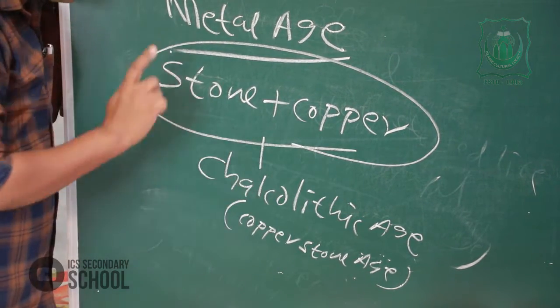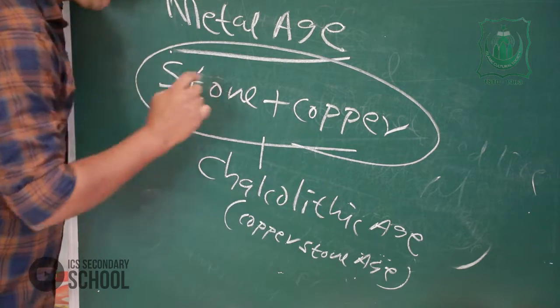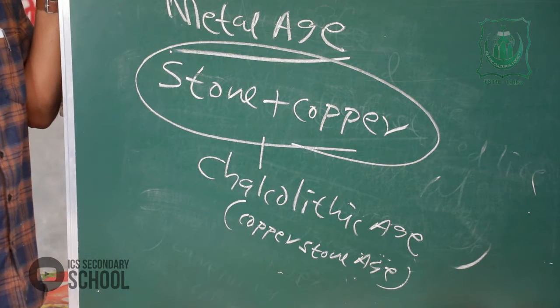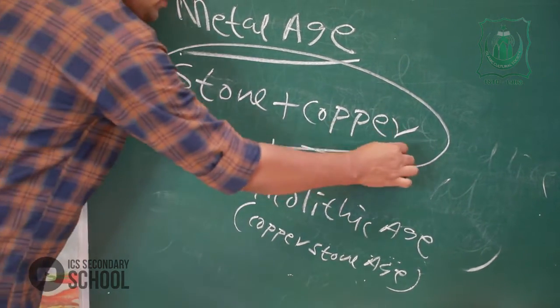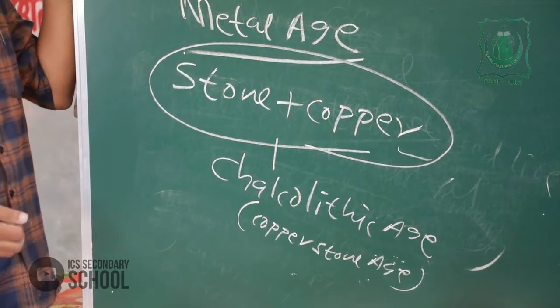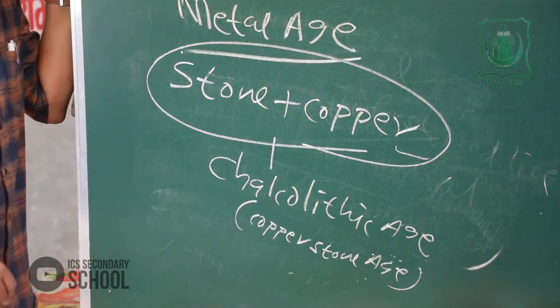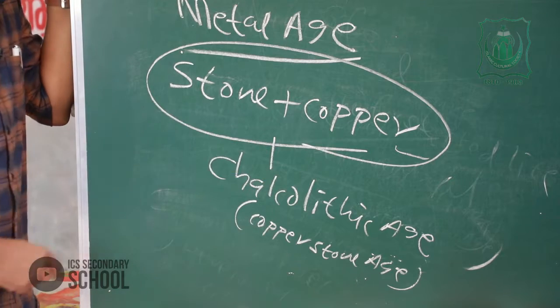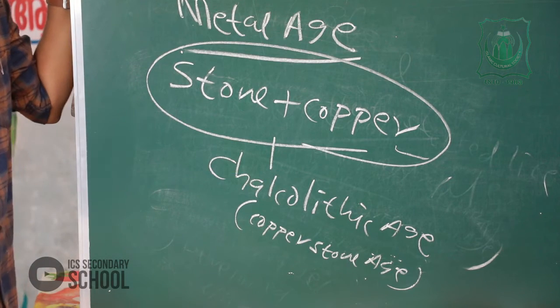It's a very important point. The Chalcolithic age is also known as the Copper Stone Age. So, copper was the first metal invented. Note the point: the period when stone and copper implements were used is known as the Chalcolithic age or Copper Stone Age.